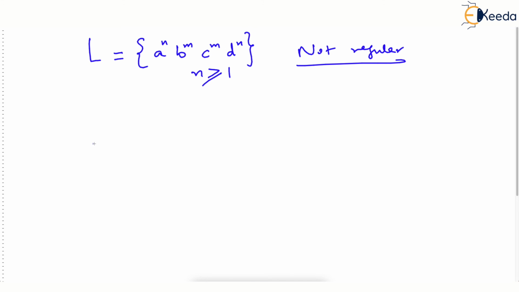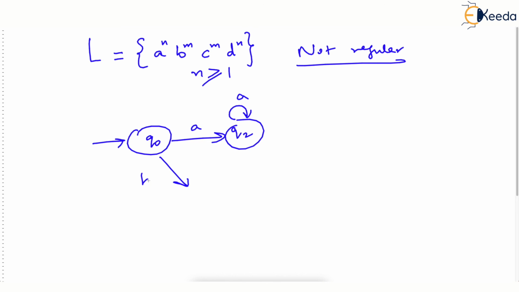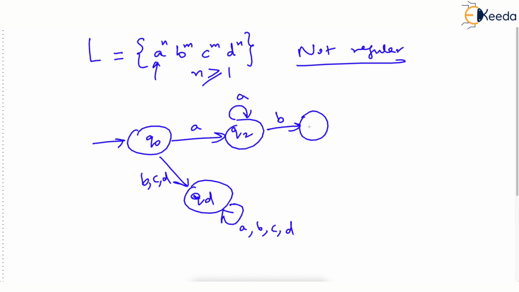What is your intuition? You say that there has to be at least one A. After that, there can be more A's, and the leading letter must be A. If it is anything like B, C, D as the leader, send it to the dead state. You can't have B, C, D in the beginning, so you loop for any more characters and the machine will stay in the dead state. But after this A, there can be an arbitrary number of B's, and then there should be C.